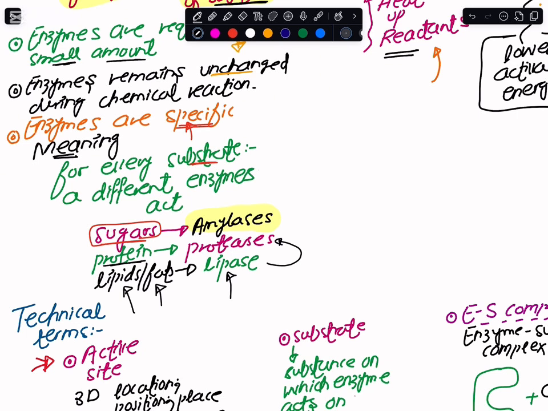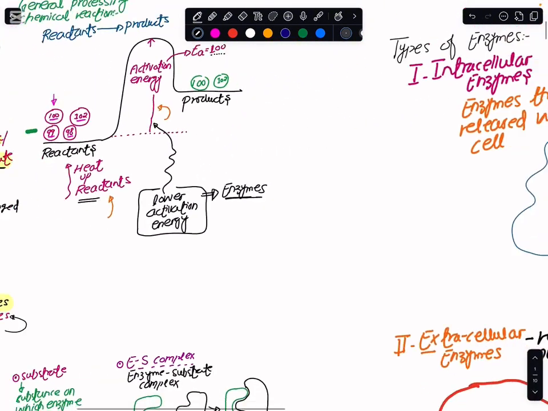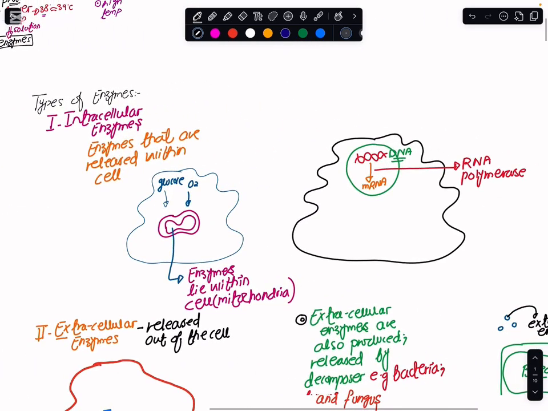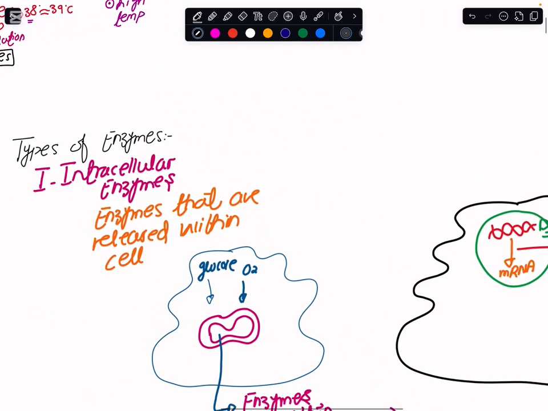Now, before we proceed, there are technical terms we need to remember in context of enzymes. Here, I must take you to how many types of enzymes we have got. Depending upon whether the enzymes are released within a cell or out of the cells, these enzymes are further categorized into two distinct categories. The first are referred to as intracellular enzymes, and the second category is termed extracellular enzymes.